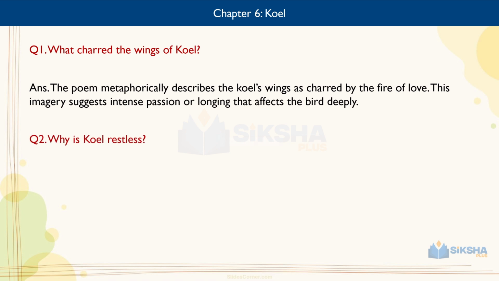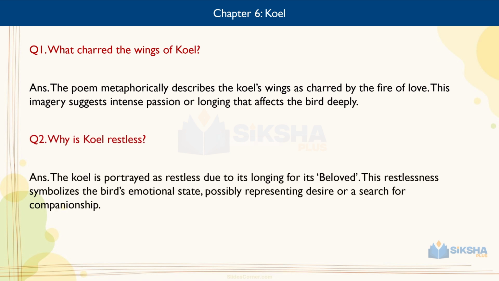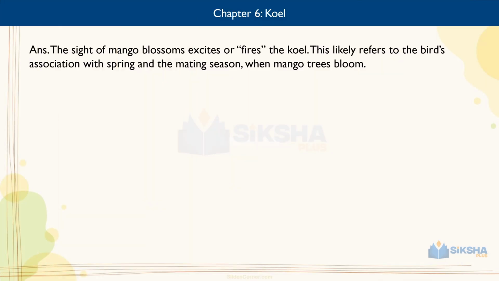Question number 2. Why is Koel restless? Answer. The Koel is portrayed as restless due to its longing for its beloved. This restlessness symbolizes the bird's emotional state, possibly representing desire or a search for companionship. Question number 3. What fires the Koel? Answer. The sight of mango blossoms excites or fires the Koel. This likely refers to the bird's association with spring and the mating season when mango trees bloom.